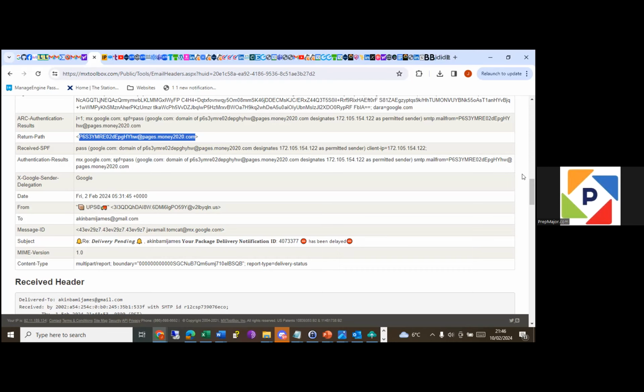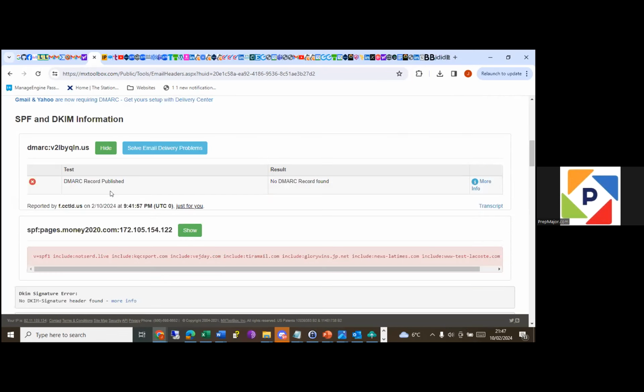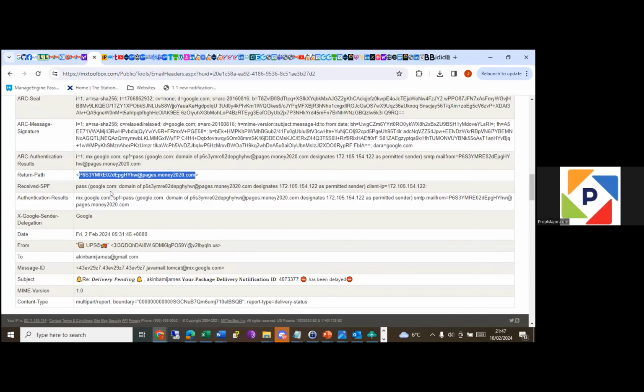I asked him if I could share my screen, and he said yeah, it's fine. I pulled up an email, analyzed it, and showed him that the return path and the sender address are not the same. And the guy was like, yeah, this is spot on. It shows that you really understand phishing emails. So the return path and the sender address have to be the same if it is a real email.